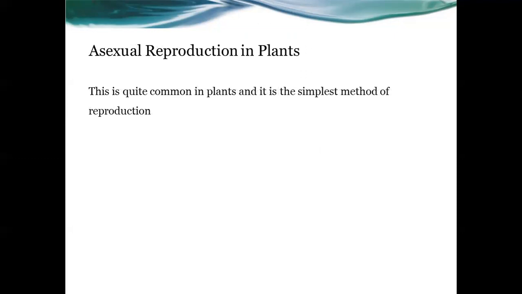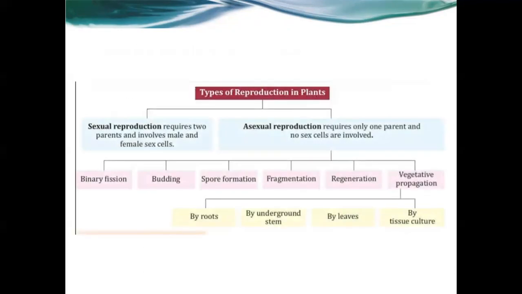Now asexual reproduction in plants. We are going to discuss asexual reproduction in plants, which is quite common in plants and is the simplest method of reproduction. We are going to discuss some examples of it. Once again, asexual reproduction in plants is quite common and it is the simplest method of reproduction. Sexual reproduction and asexual reproduction are the types of reproduction in plants.